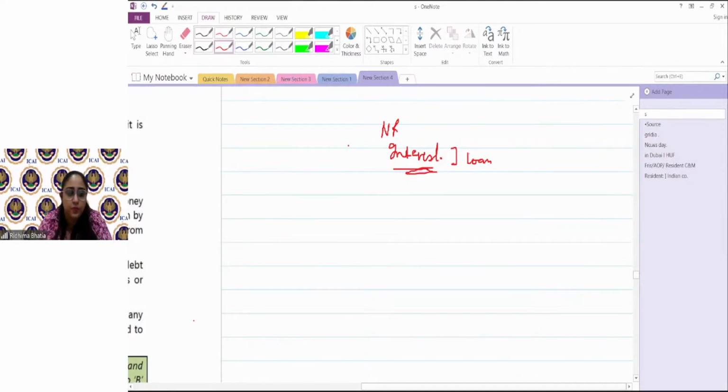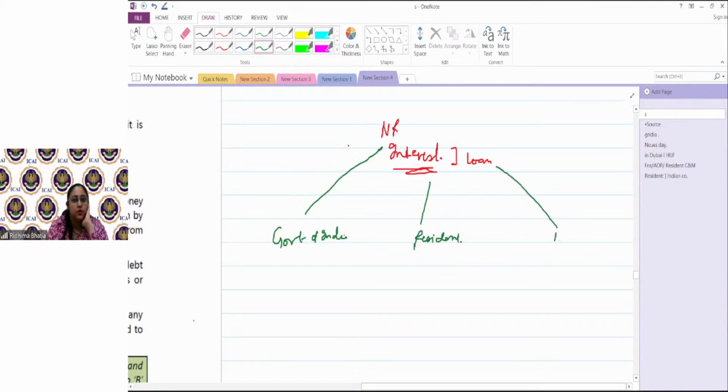Prima facie, understand this interest as being on a loan. Now understand it carefully. A non-resident can receive interest from the Government of India, can receive interest from a resident of India, and can receive interest from a non-resident of India.